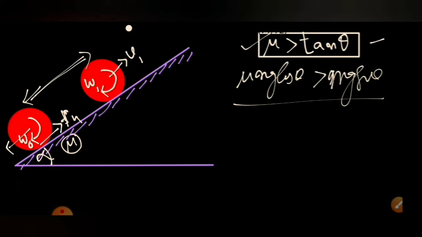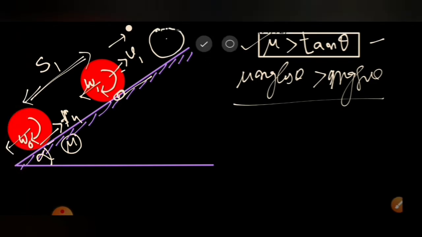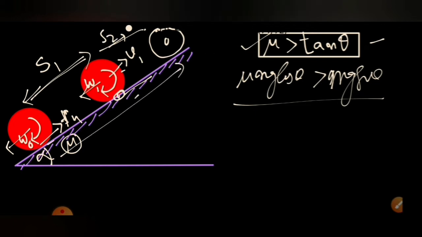So the first question is asking how much distance it will go, say s1, before it starts pure rolling, that is, before sliding stops. But after that, will the body stop? No, the body will not stop here. It will keep moving up with pure rolling motion. Kinetic friction acts until then, after that static friction will act. The bottommost contact point velocity will always be 0, but the body will go up, while mg sin theta acts downward. So after some time the velocity will come to 0. Another distance s2 it will move. This is the maximum distance traveled: s equals s1 plus s2.